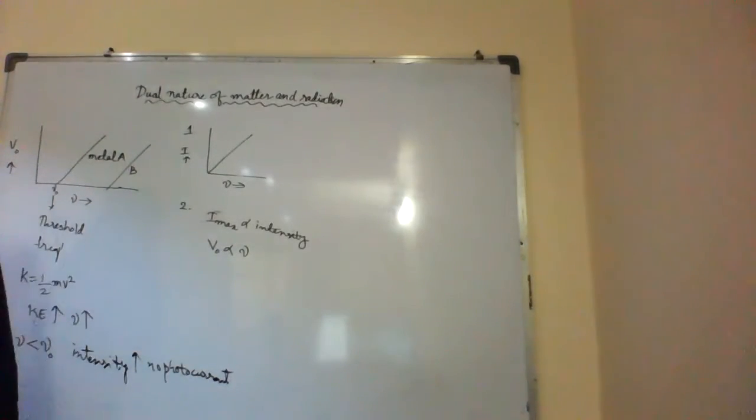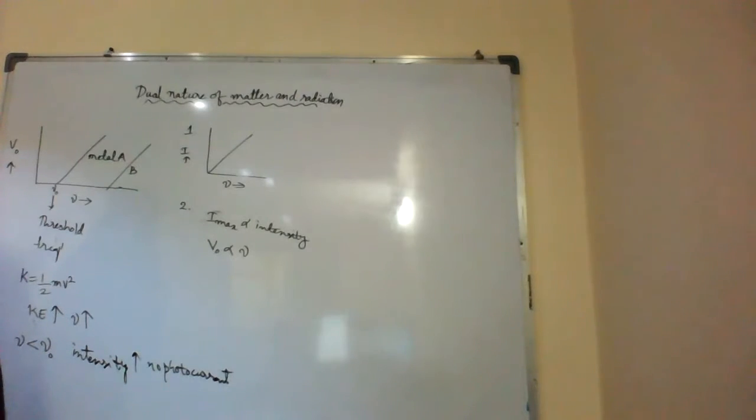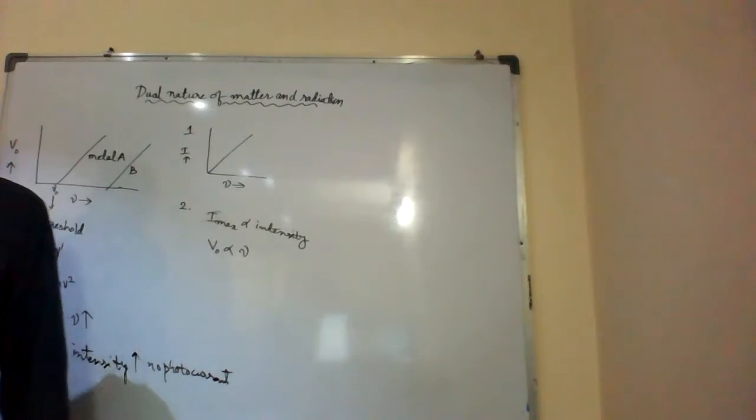Next one: for a given photosensitive material, there exists a certain minimum cutoff frequency of the incident radiation, called the threshold frequency, below which no emission of photoelectrons takes place, no matter how intense the incident light is. Above the threshold frequency, the stopping potential, or equivalently the maximum kinetic energy of the emitted photoelectron, increases linearly with the frequency of the incident radiation, but is independent of its intensity.